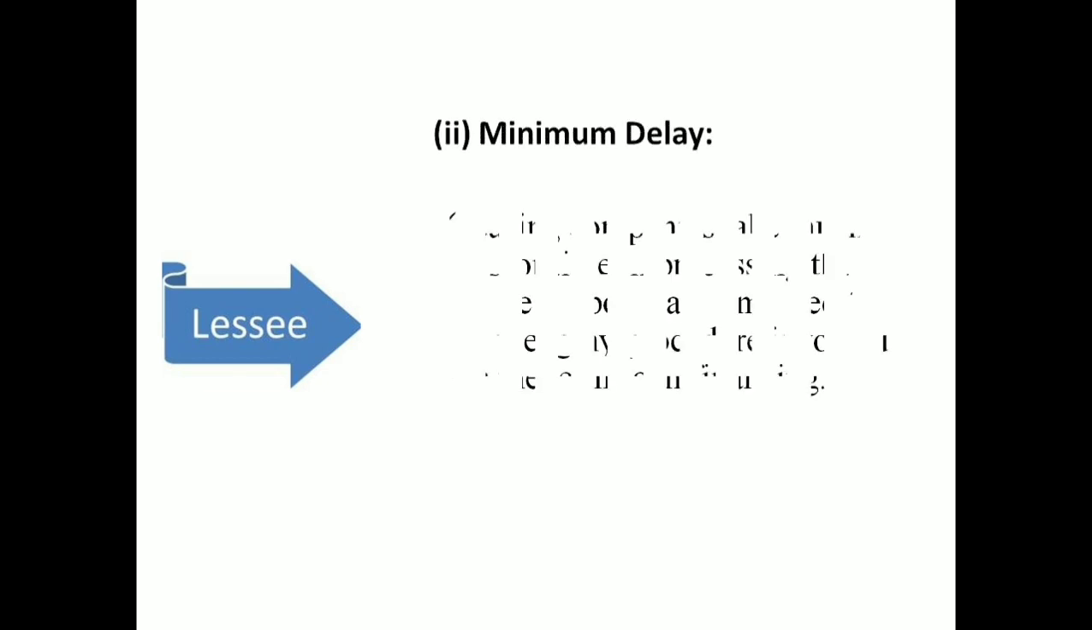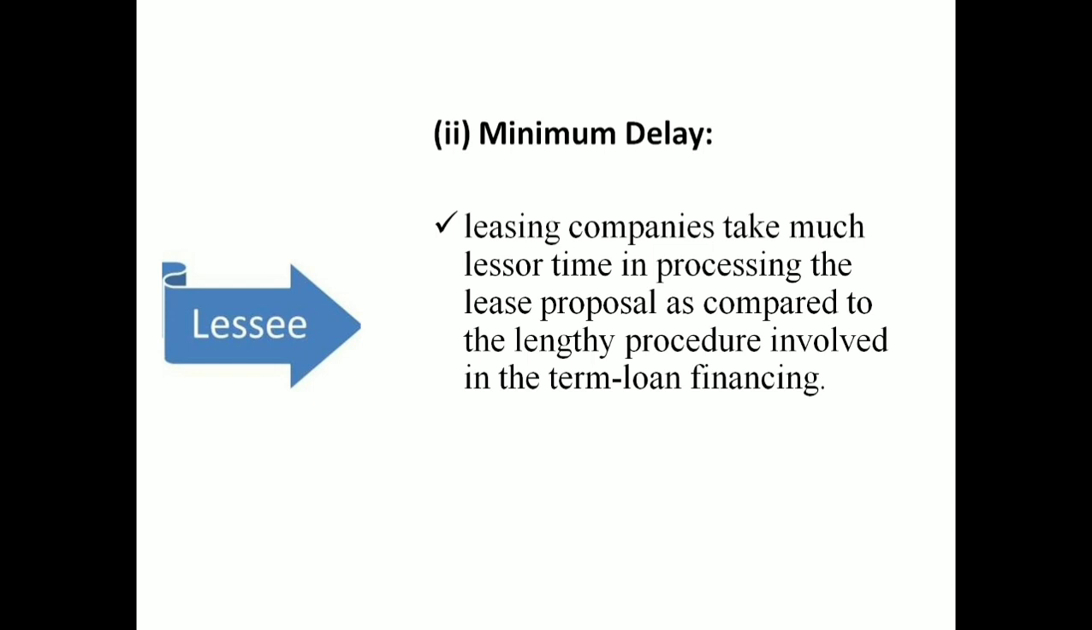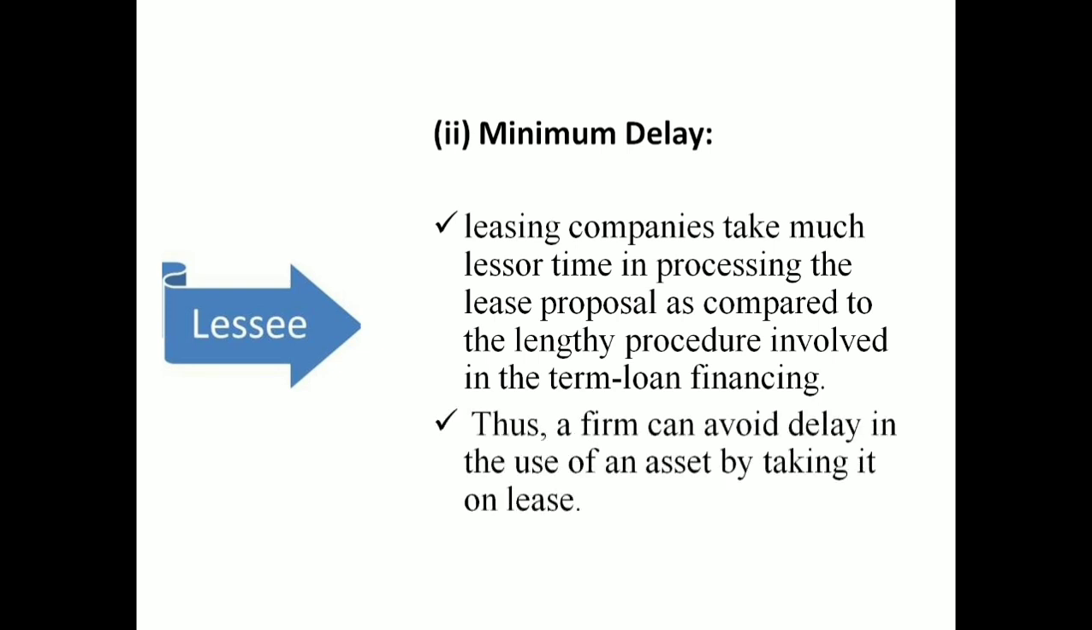Then the second one is minimum delay. Normally, if you take a loan from a bank or any other financial institution, you have to go through so many formalities, like submitting a proposal for getting the loan. There will be a lengthy procedure for getting the loan. You have to submit some type of security for getting the loan also. So, in that way there will be some sort of delay. If you are taking the goods on lease, you can avoid such delay.